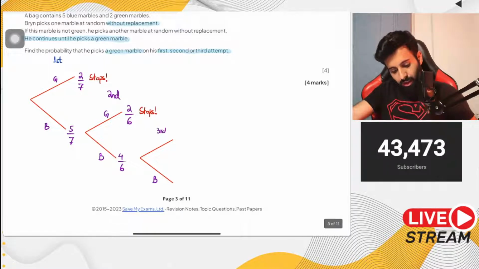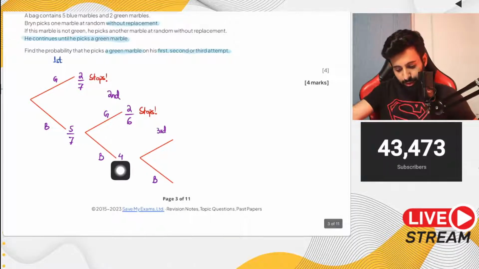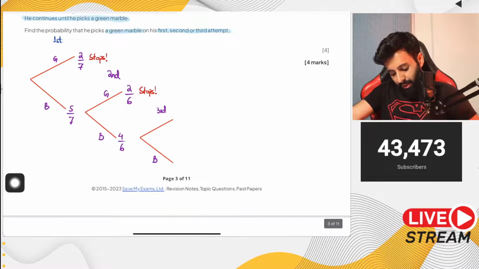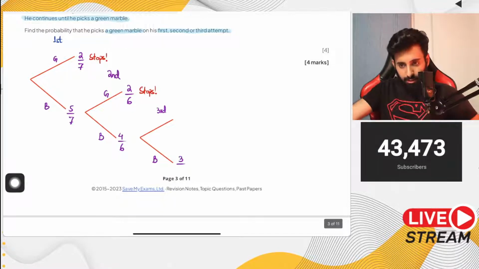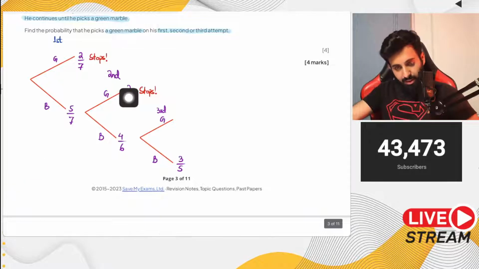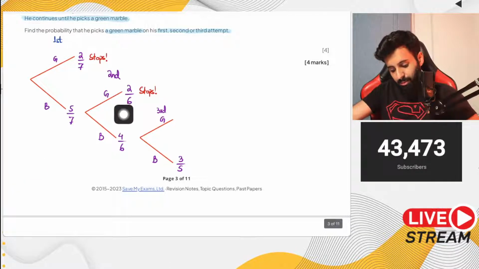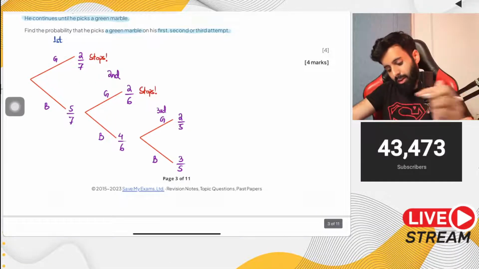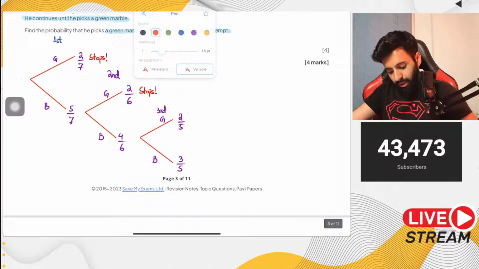So what's the probability of getting a blue marble in the third attempt? Blue are now 4 after the second attempt, and the total is 6. So the probability of getting blue again goes down by 1, so it's going to be 3, and the total also goes down by 1, so it's going to be 5. What about the probability of green? The number of green balls remains the same, but the total goes down by 1, so it's going to be 2 upon 5. And this is where he stops.